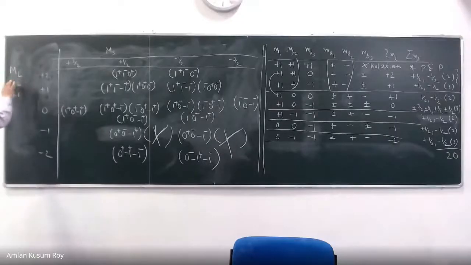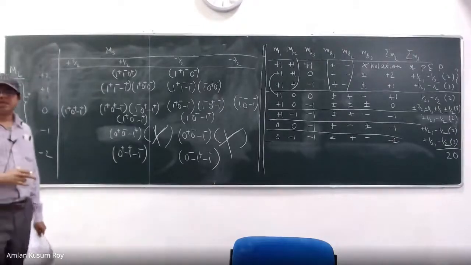Because ML is equal to plus 2 just cannot come alone in this world, can it? It has to come with all these brothers, the Panchapandav, 0, minus 1, minus 2. These are valid ML values corresponding to plus 2, but this gives me a capital L of how much? Which L value will give you these many MLs? Sir, 2.